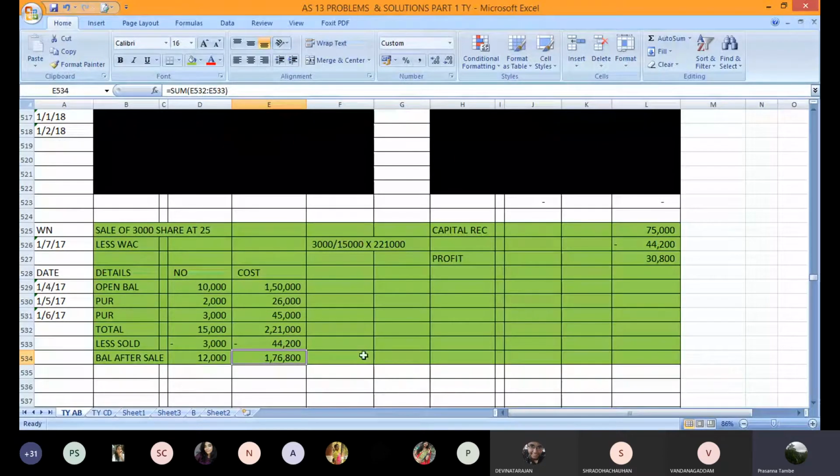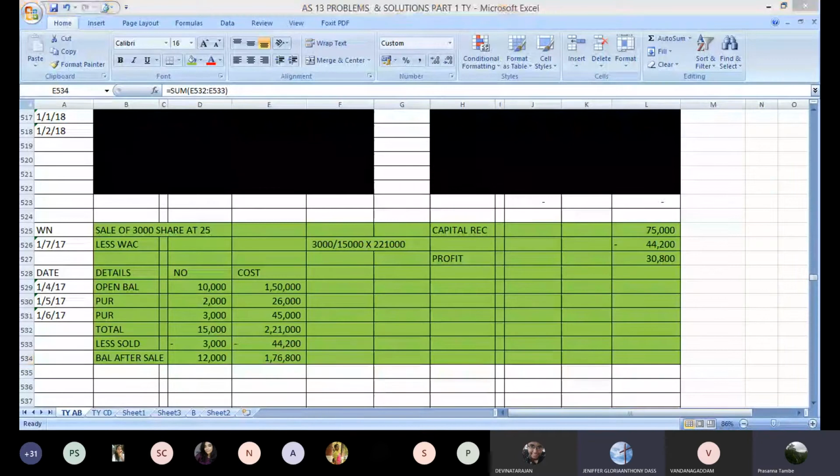Have you been able to work out this profit and cost and everything? Yes, sir. Okay. Now, can someone tell me how the entry will be recorded? Bank account debit 75,000 to investment account 75,000. Correct. And for profit, investment account debit 30,800 to P&L account 30,800.